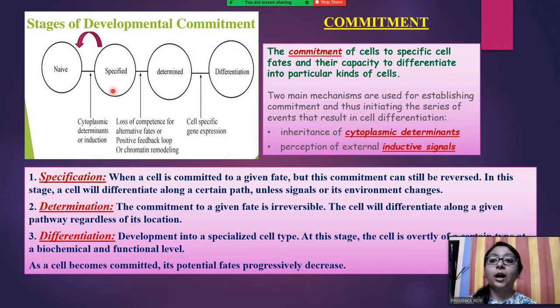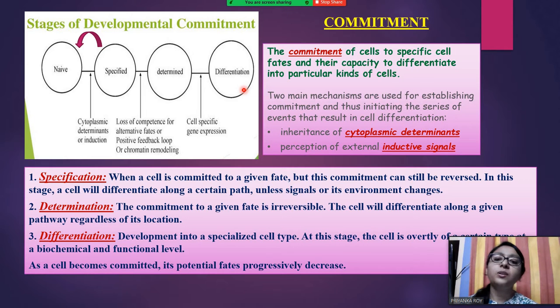So you can see how a specified cell can move into a determined cell by loss of competence for alternative fates. So what does that mean? It does not have the competence to go into some other fate. That is why we are calling it determined, which means it is determined to one particular kind of fate. And from here, once it is determined, it will move on to differentiation.